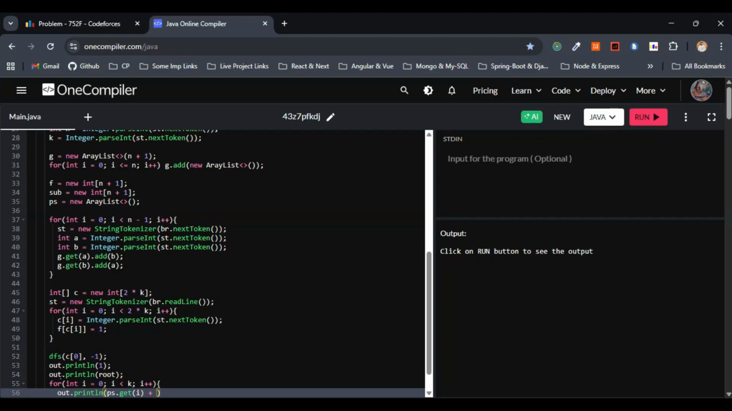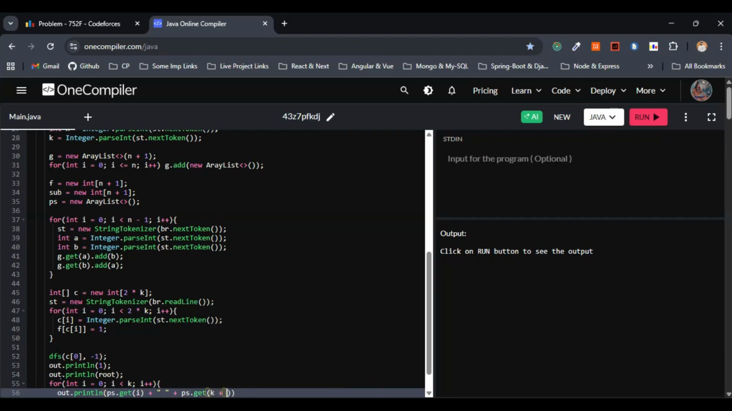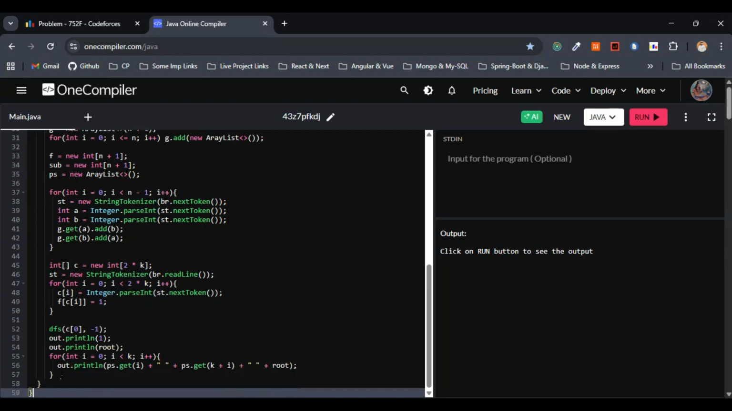So here we have to leave a space as well. Let me leave the space here. Then I'll just go with ps.get(k + i). This is also fine. We need one more space here. Along with that, let's append the root as well. Let me pass root here. This is fine. Finally, we are done with the code.